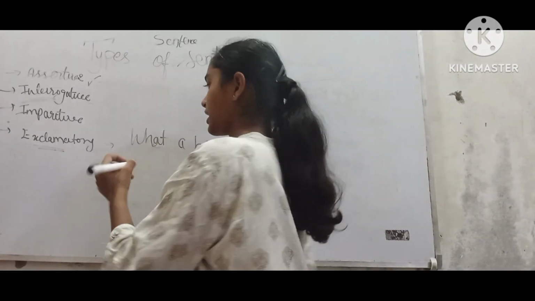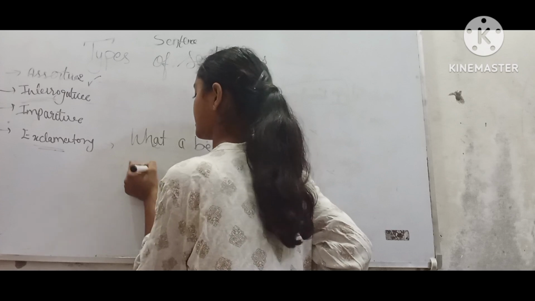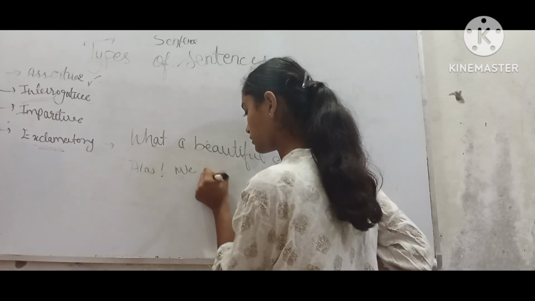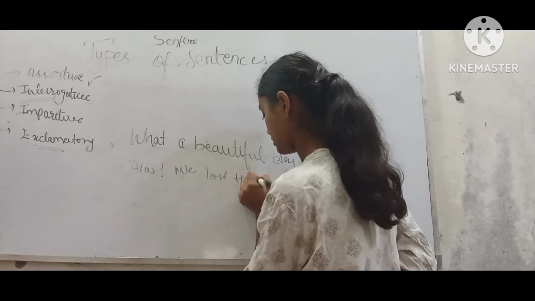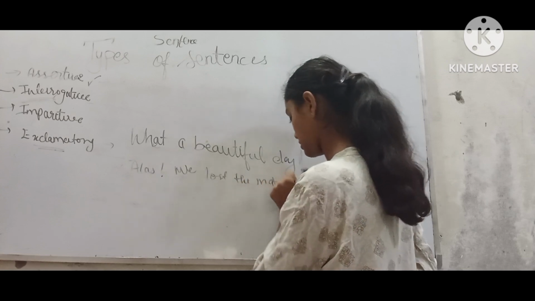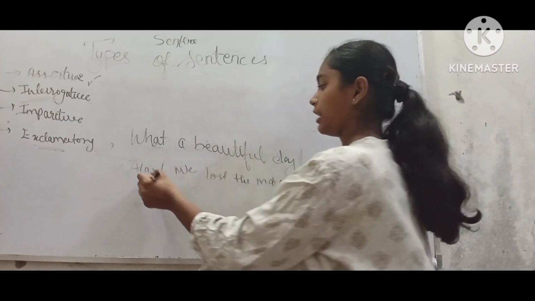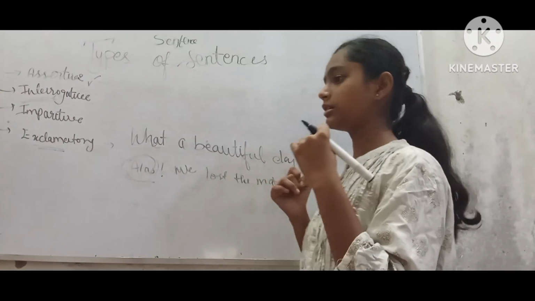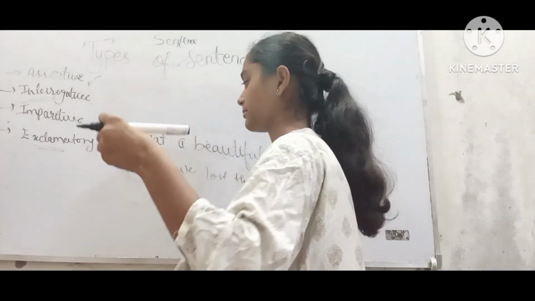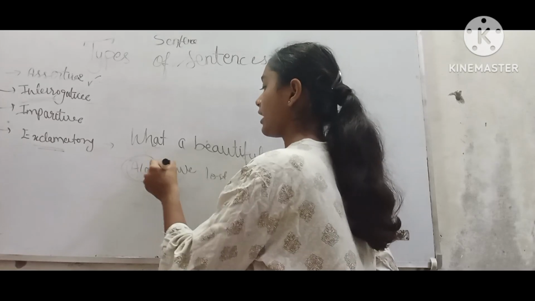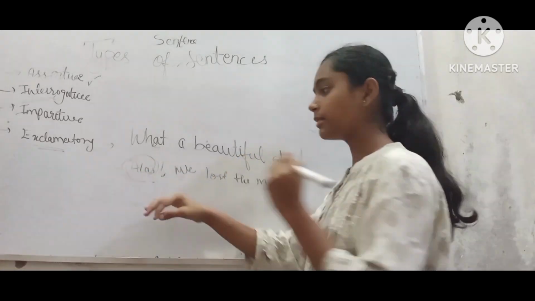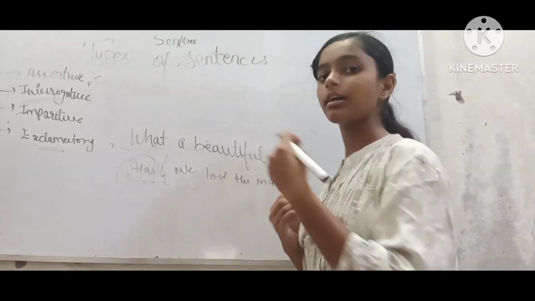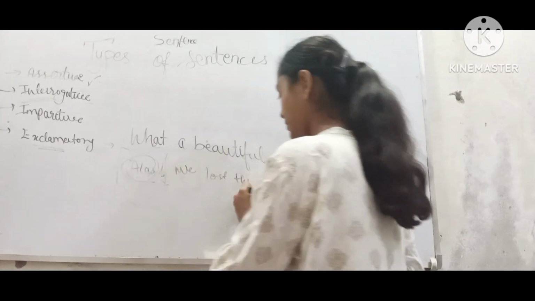Next example we can take of sadness is alas, we lost the match. Alas is something like when you're feeling sad and you cannot find a word to say something, you say alas, and then rightly added an exclamation mark here because we are saying this word with an exclamation or with a strong feeling towards it, we lost the match.